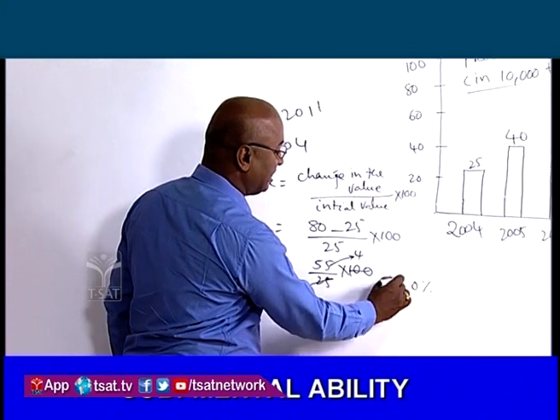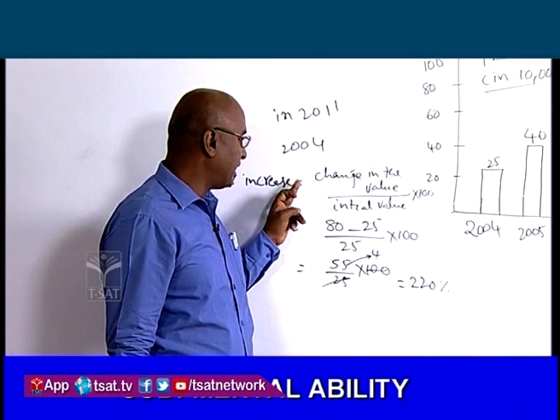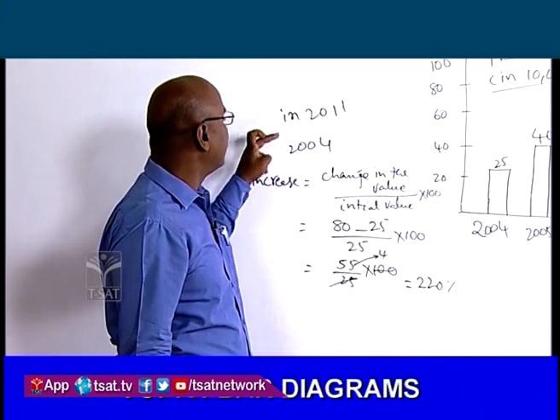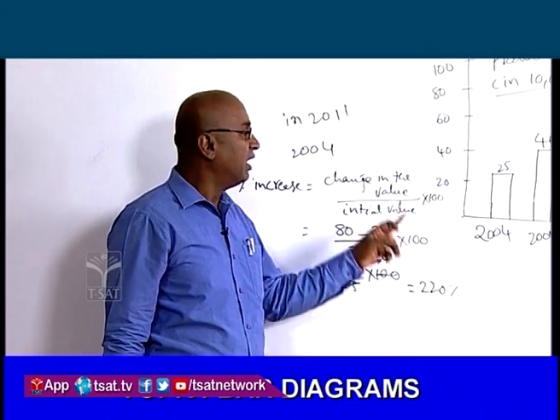So the percent increase in the production of 2011 when compared to 2004 is 220%.